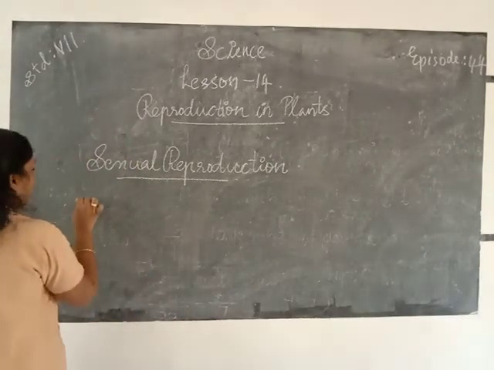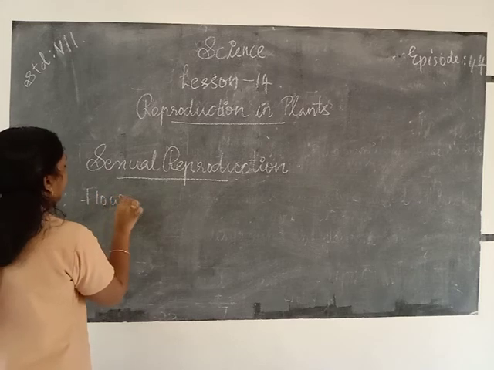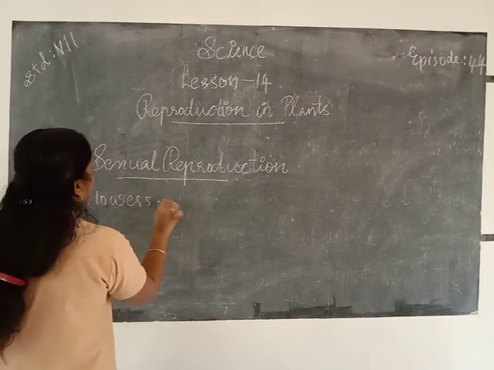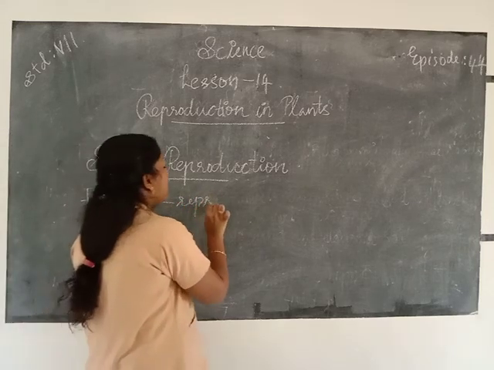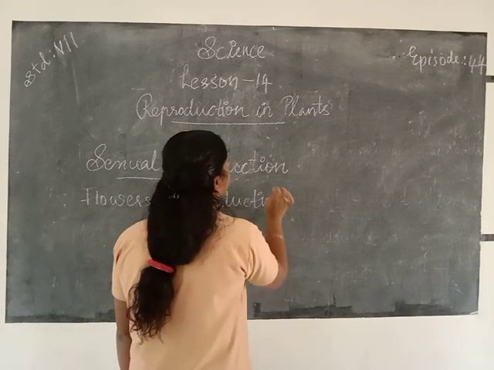Which is the reproductive part of a plant? Flowers. Flowers are the reproductive part of a plant.